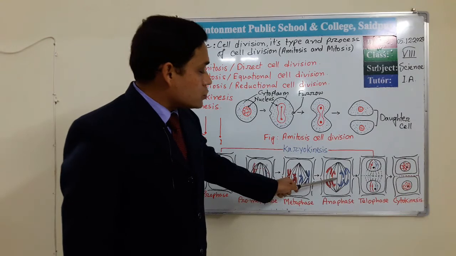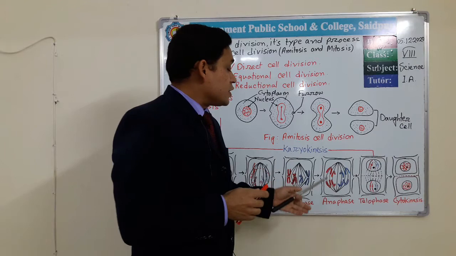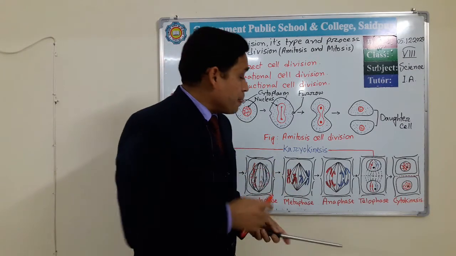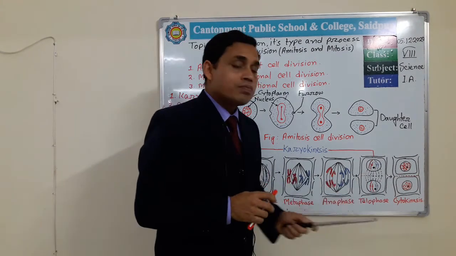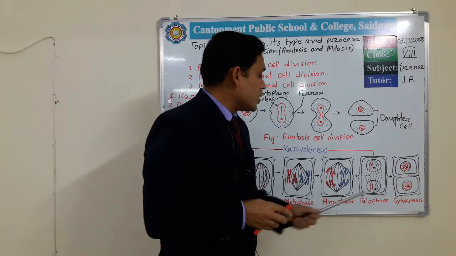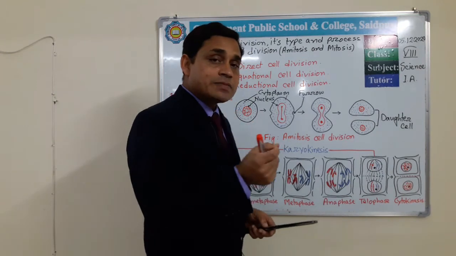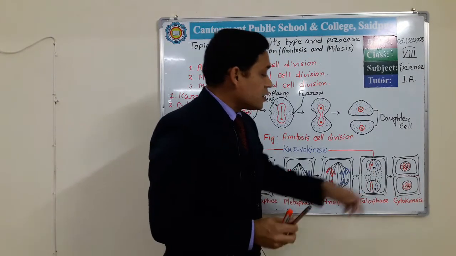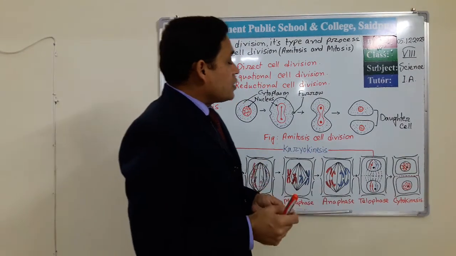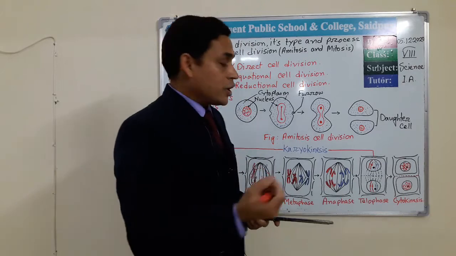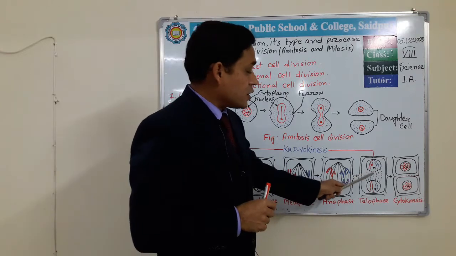When the daughter chromosomes or chromatids come near the pole, then the anaphase stage comes to an end. And when all the chromosomes come to the polar region, that means the pole, hydration takes place again, as water is added here. That's why the short and thick chromosomes take the shape of thread again, and the nuclear membrane and nucleolus reappear here.